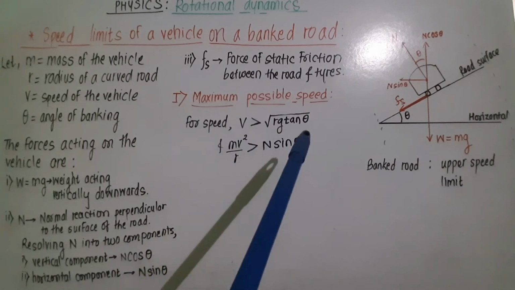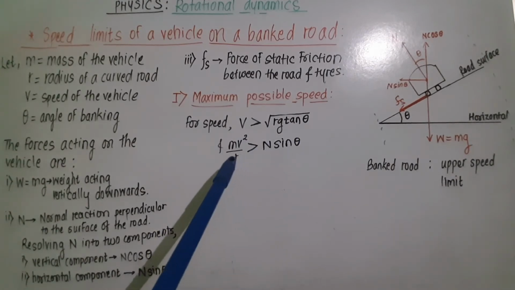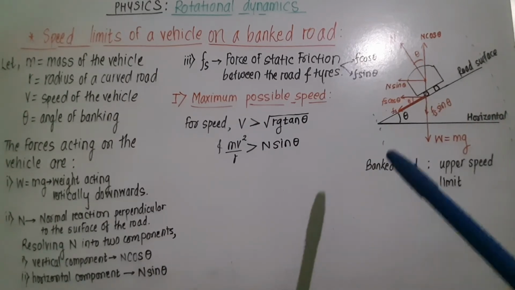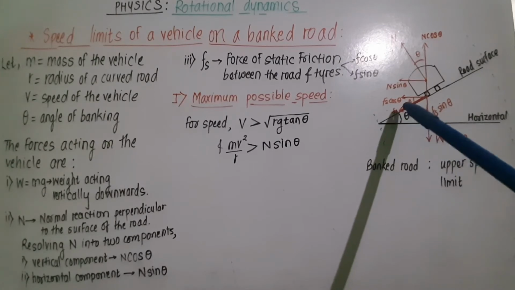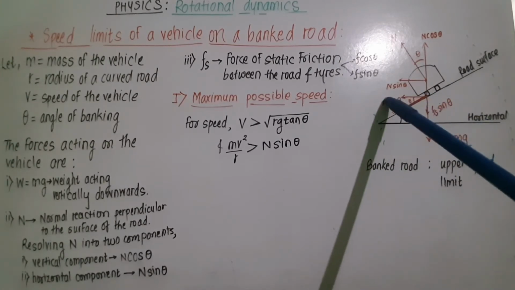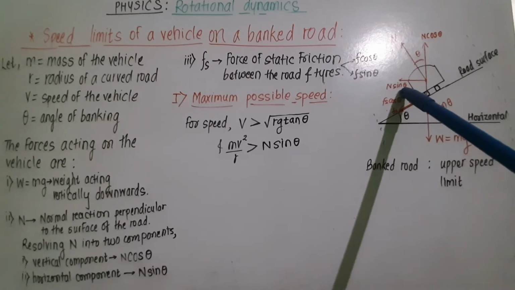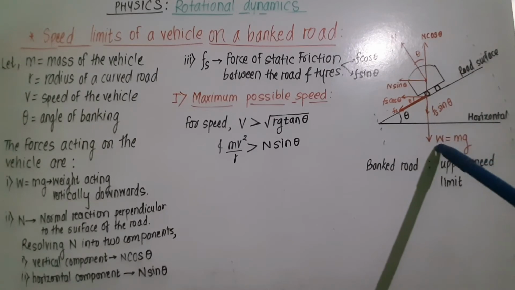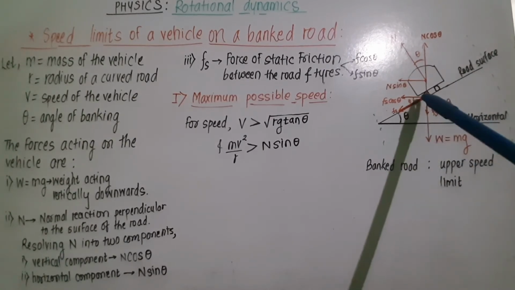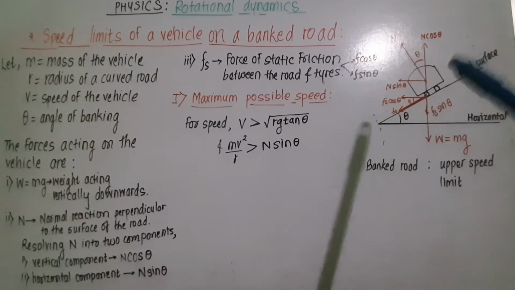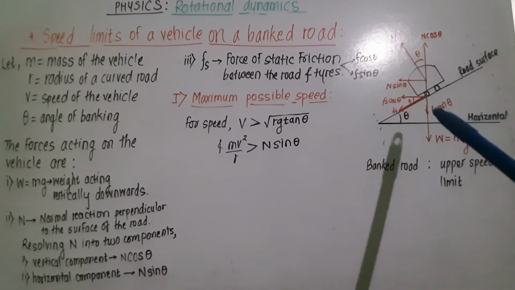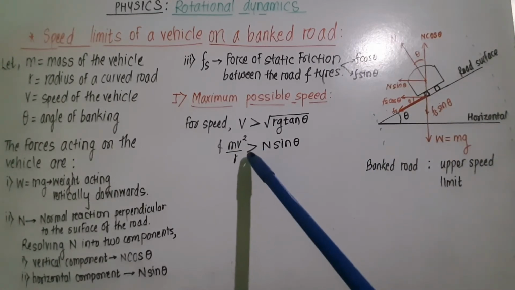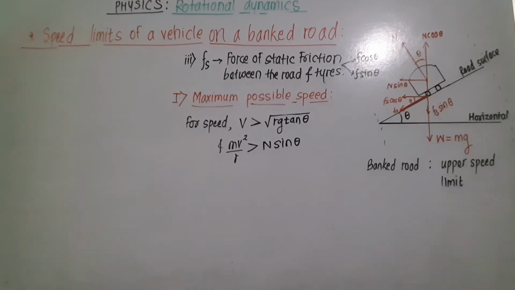When speed is greater than root Rg tan theta, the centripetal force provided is also greater than N sin theta. Here if we resolve the components of force of static friction, we get a horizontal component along the direction of N sin theta and a vertical component downwards, Fs sin theta, along the weight of the vehicle. So here Fs cos theta also provides the necessary centripetal force for the circular motion of the vehicle, and this is the reason why mv square upon r is greater than N sin theta.